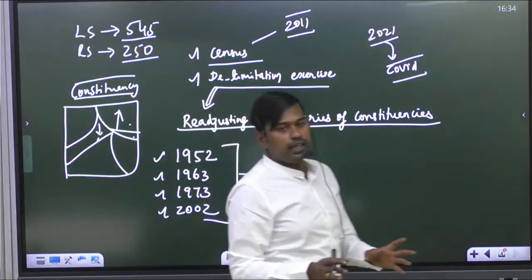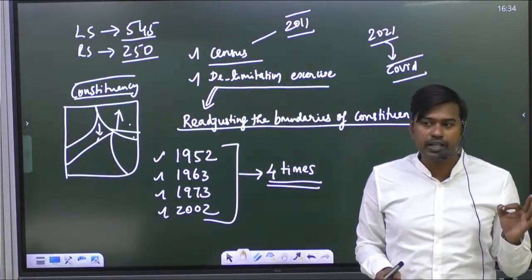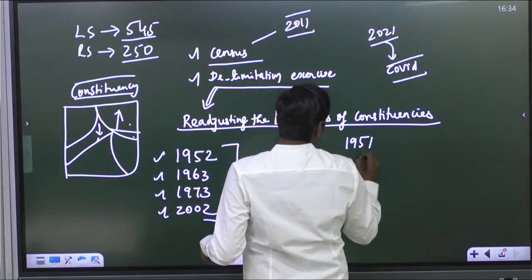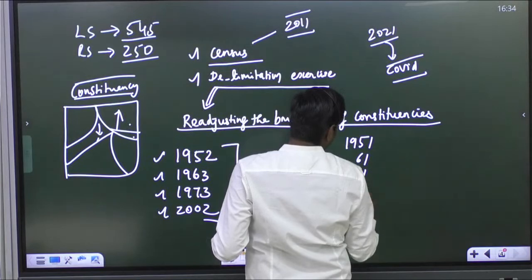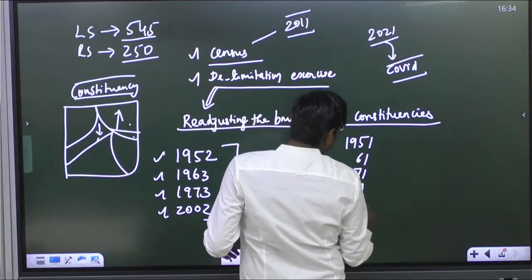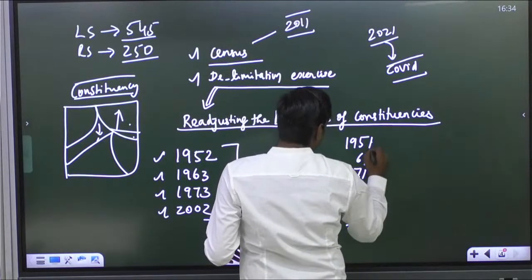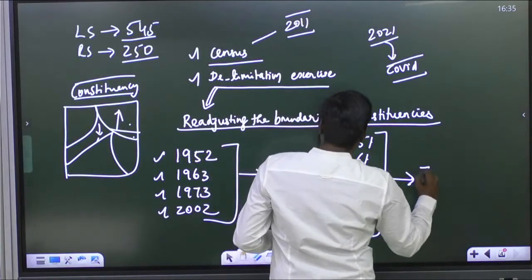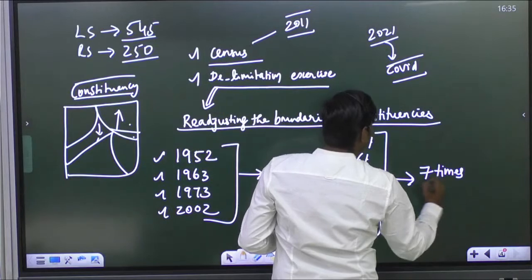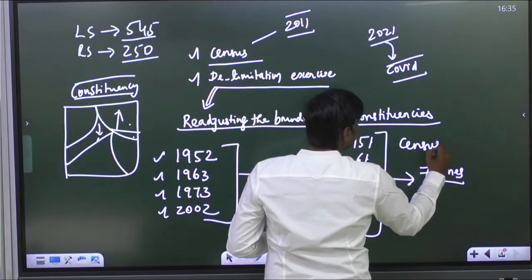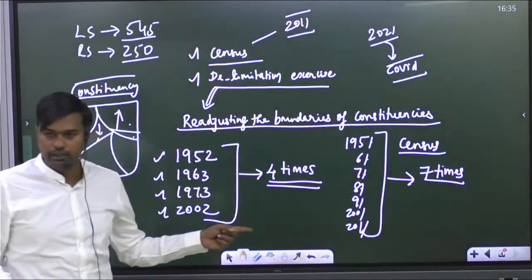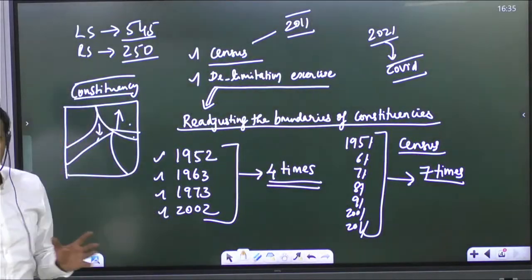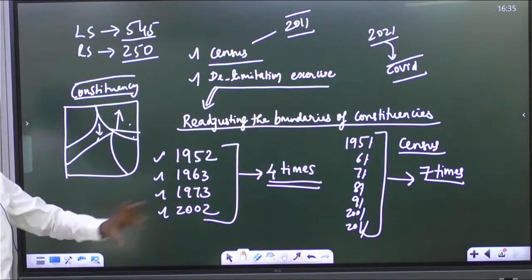But how many census exercises have been conducted after independence? 1951, 61, 71, 81, 91, 2001, 2011. So 1, 2, 3, 4, 5, 6, 7. We have conducted the census 7 times, but delimitation only 4 times. There is a reason for that. First write it, I will come to that.